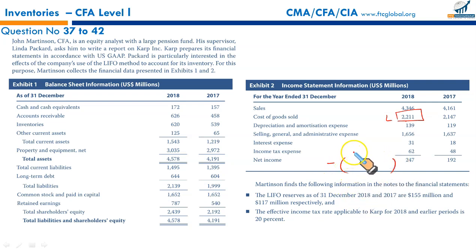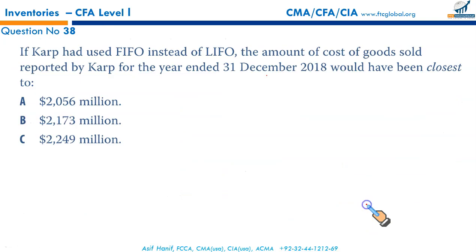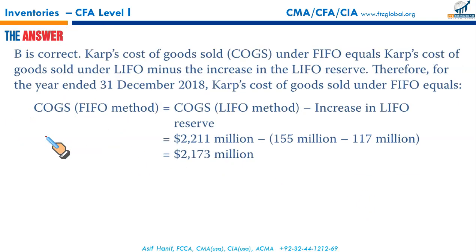When you say change, that is closing balance minus opening balance of LIFO reserve. The closing balance of LIFO reserve was 155. The opening balance of LIFO reserve was 117. So their difference, whatever it comes to be, is deducted from 2211, and this will give you finally a number 2173. This is your COGS, cost of goods sold, under FIFO. That's 2173. B should be the correct option, and B it is.